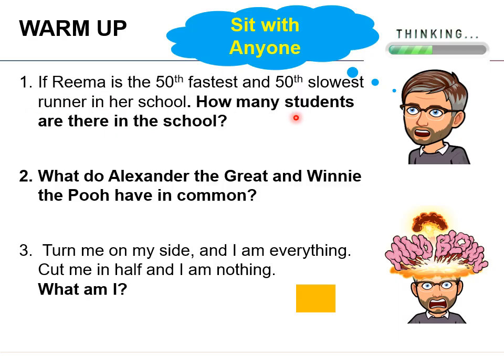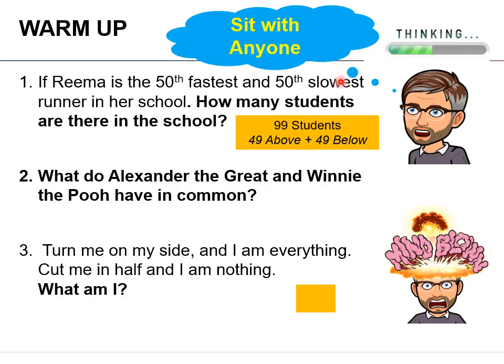If you want, you can hit pause for a while and see if you can answer these three. So there's 50 people above her. No, that's not true. She's the 50th fastest. So she's number 50. So there's 49 people above her. And she's the 50th slowest. So that means there's 49 people below her as well. So including her, that would be 98, plus her would be 99 students total. Okay, remember she's the 50th, so there's 49 above her, 49 below her, and so she's directly in the middle